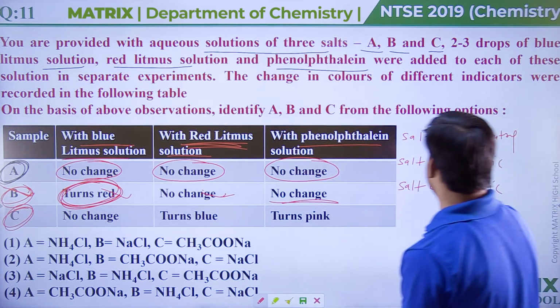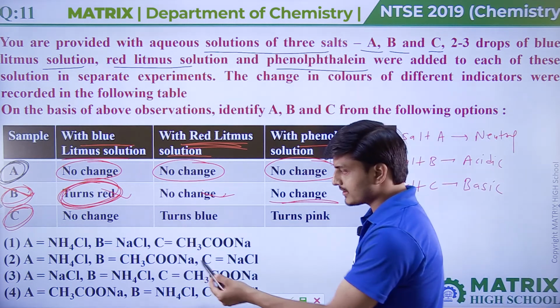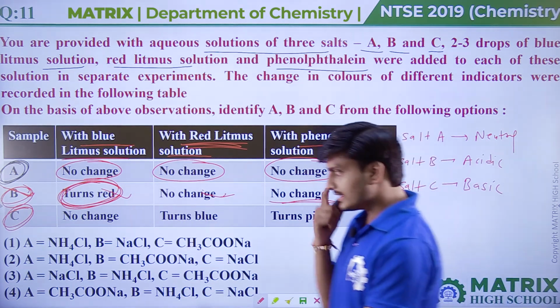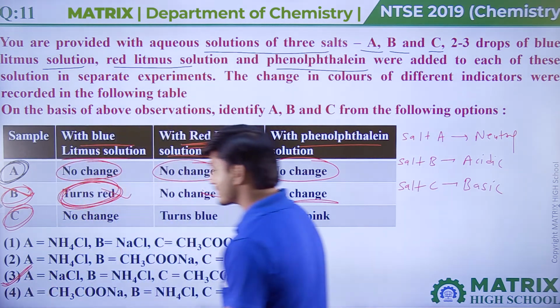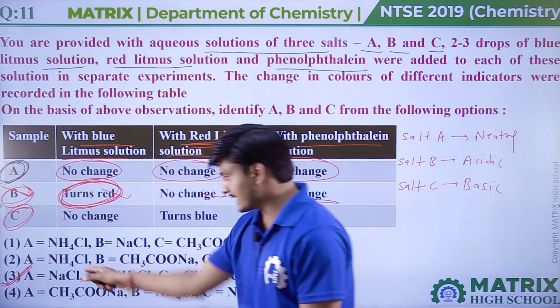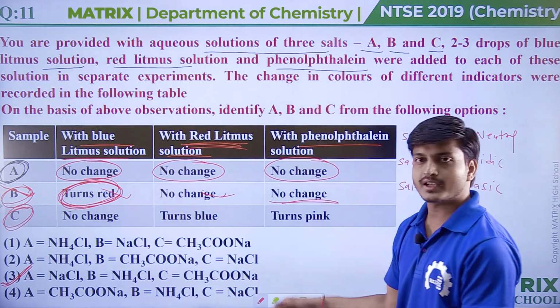Okay, so salt A should be neutral, salt B is an acidic salt, salt C should be a basic salt. So which option would be correct, guys, here? We can say the third option would be correct. Why is the third option correct, guys? Because here A is NaCl, B is NH4Cl, and C is CH3COONa, sodium acetate.